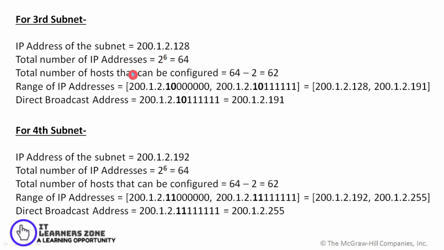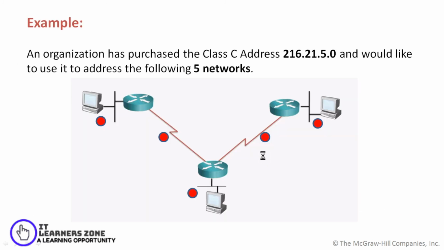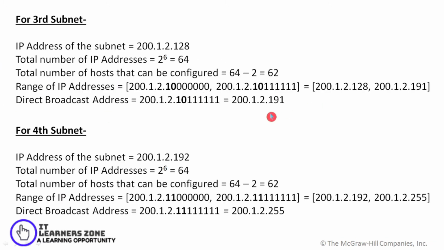In a similar way I can do it for the third subnet. Again I'll do the same way, because 6 bits as host here also, I get the range of addresses for the third subnet and the range of addresses for the fourth subnet in a similar fashion. So this way I can easily do the subnetting based upon the need, or the number of hosts getting connected in the network.